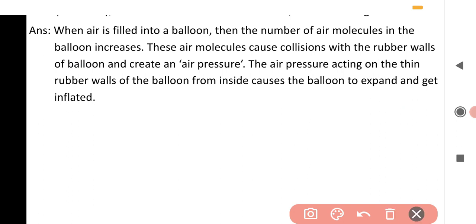So this is the answer of question number 1: explain why when air is filled into a balloon, the balloon gets inflated. Okay, this is the answer. You can pause the video and you can note it down.